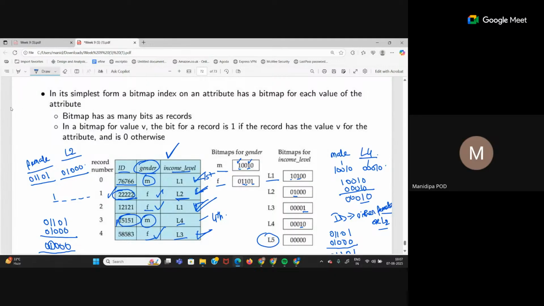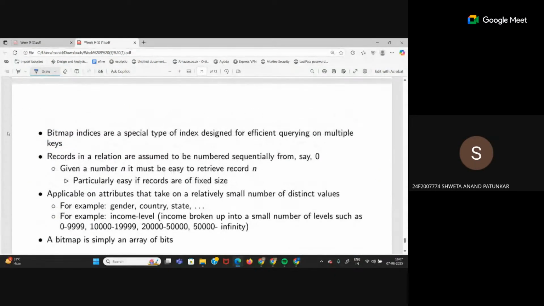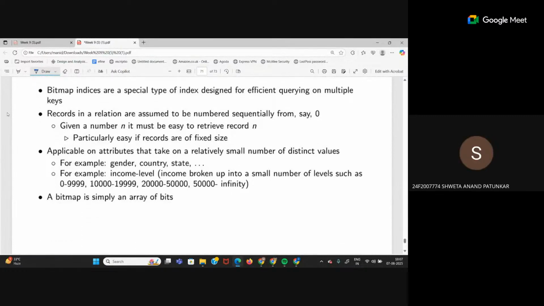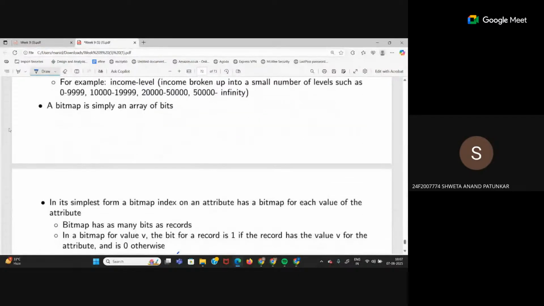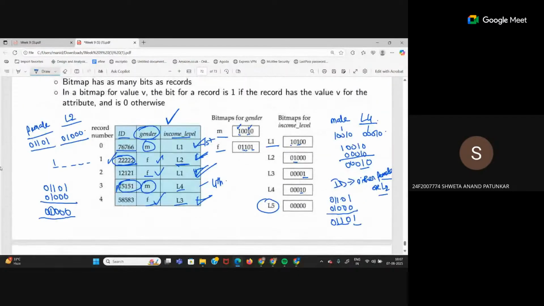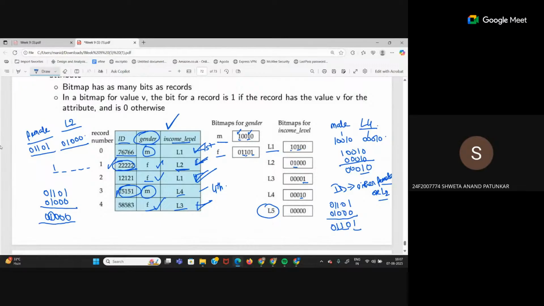Excuse me, ma'am. In this bitmap, is the first row always represented by the rightmost side bit or the leftmost side bit? Is it fixed? No, it's not like that.